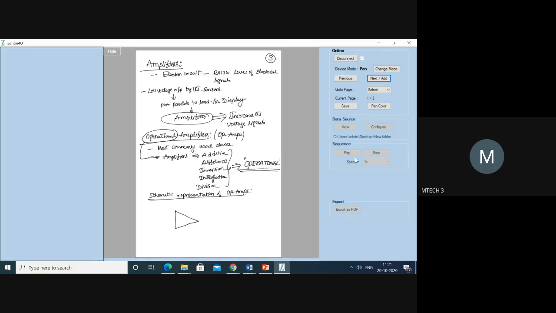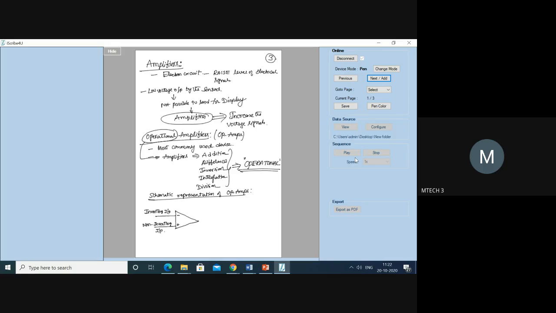It's a triangle with one input connected to the negative terminal and another input connected to the positive terminal. The input connected to negative is called the inverting input. The one connected to positive is called the non-inverting input.